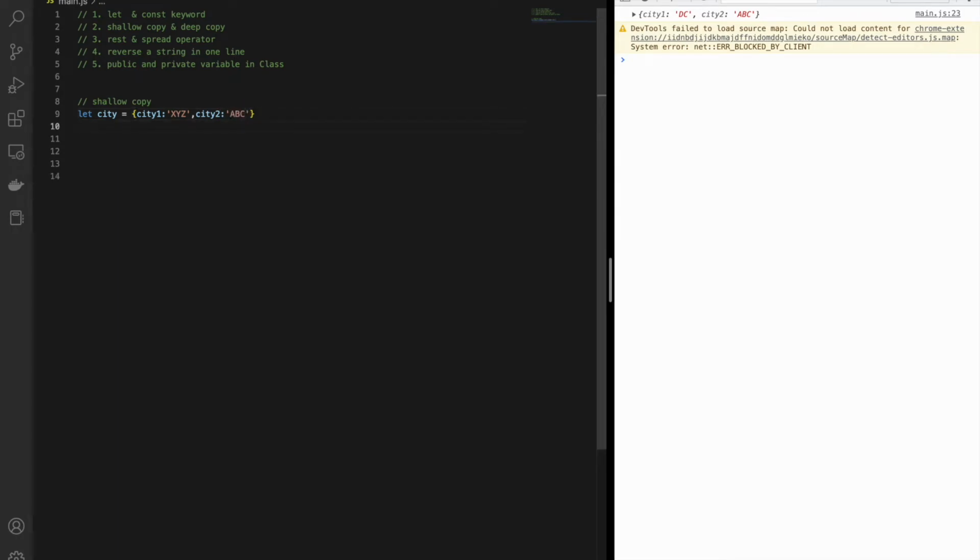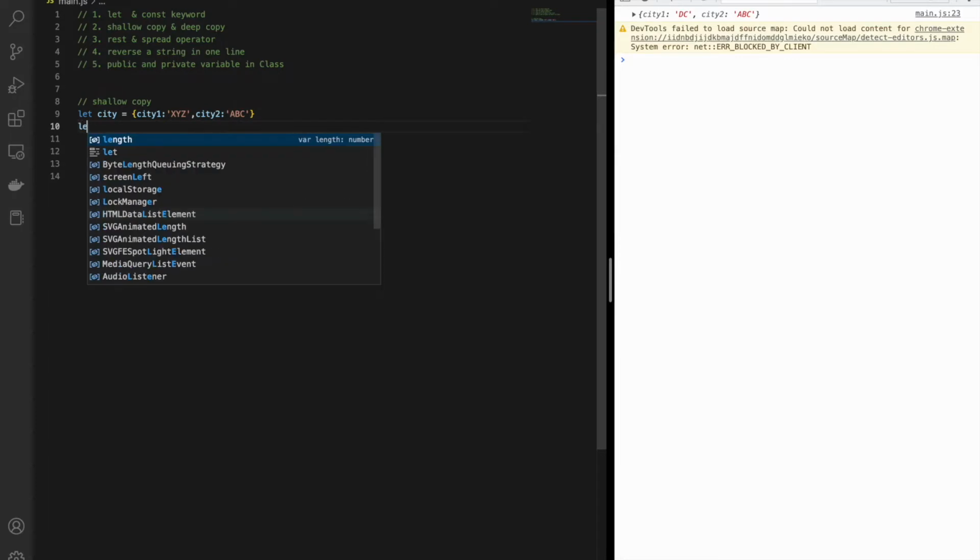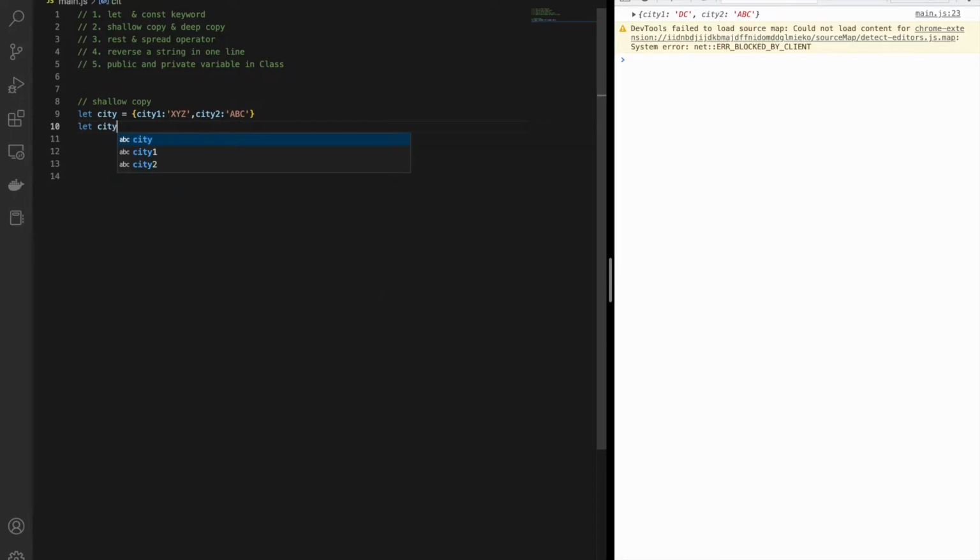Now if I try to copy that first variable into a second variable, this is what a shallow copy is. This is what you are doing. So we can say that the definition of a shallow copy is when we are copying the reference of an object.